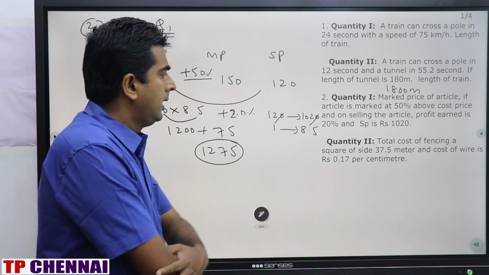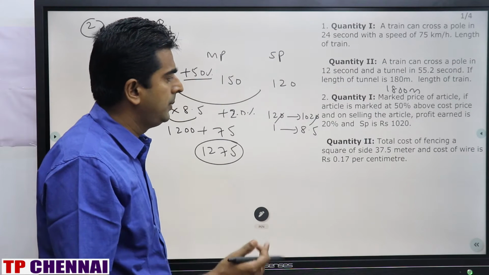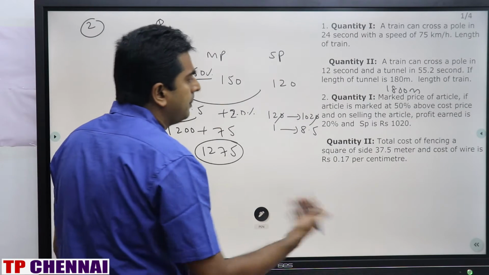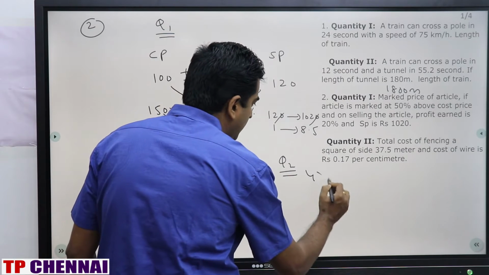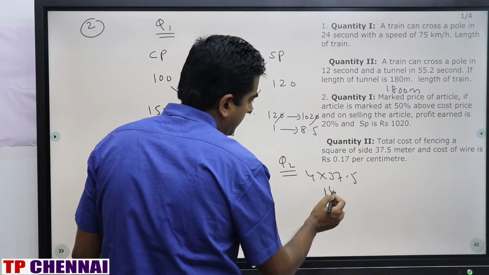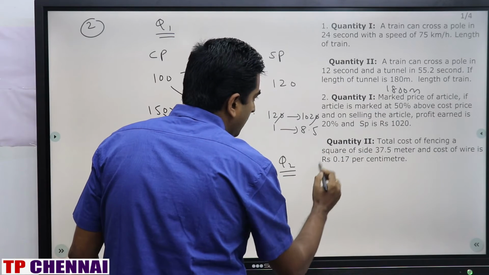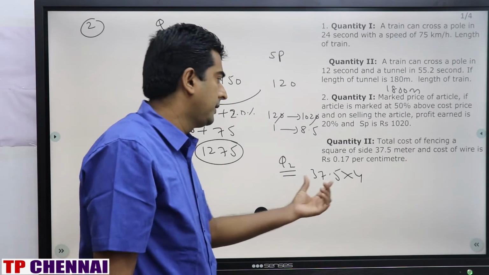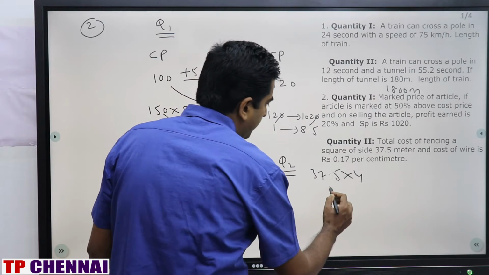Quantity 2: total cost of fencing a square of side 37.5 meters, and cost of wire is rupees 0.17 per centimeter. Fencing is nothing but perimeter. What is the perimeter of a square? 4 into side. So 37.5 into 4: 37.5 double is 75, 75 into 2 is 150.